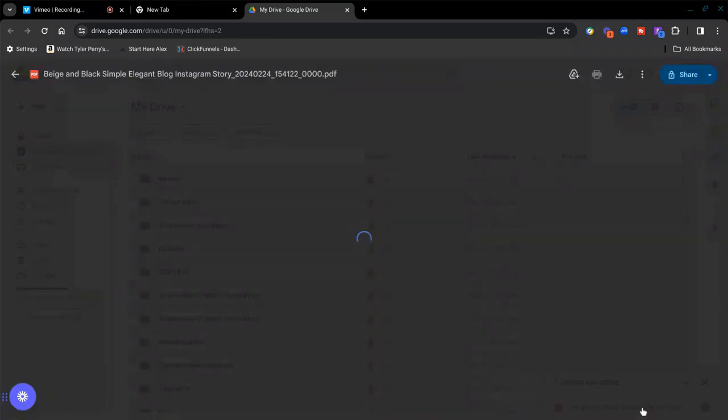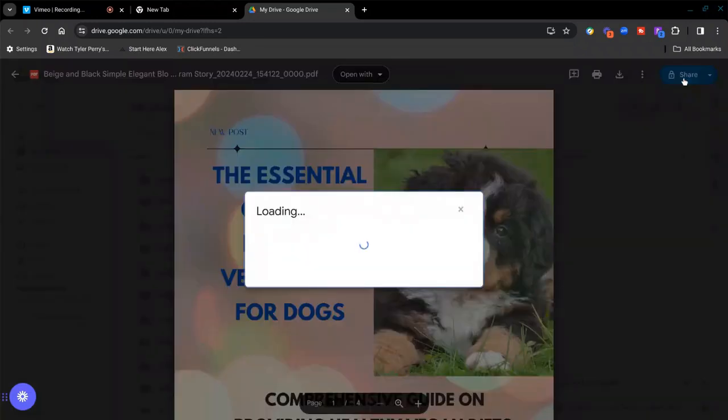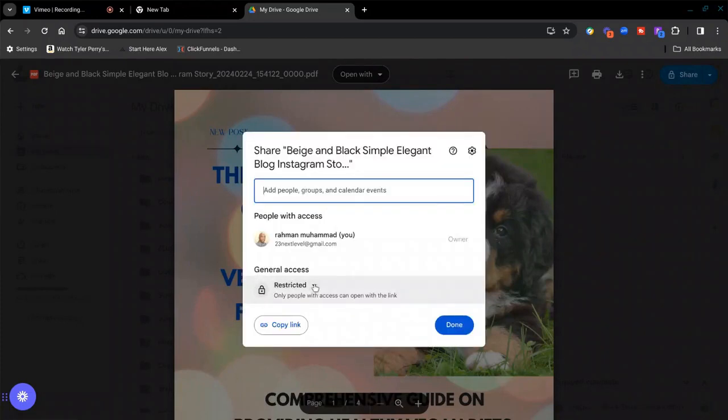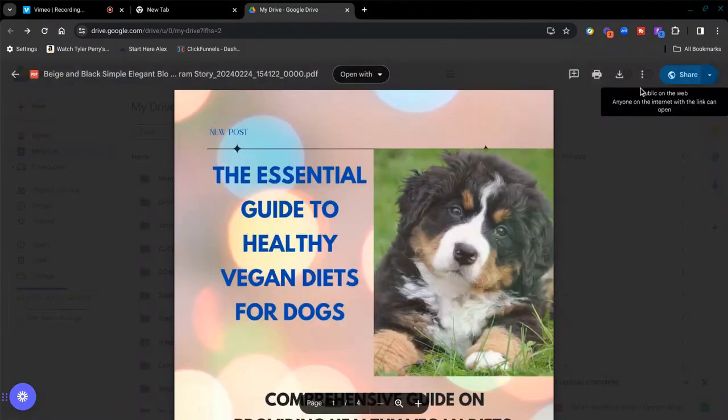I tap on it. Now that you uploaded your ebook to Google Drive, you see in the top right-hand corner it says Share. It has a lock on it right now. So that means it's private, only to you. So this is not complying with the Amazon agreement or policy. So what you have to do is click on Share. You see right here where the lock is, it says Restricted. Now you want to press Anyone with the link. Press Done.